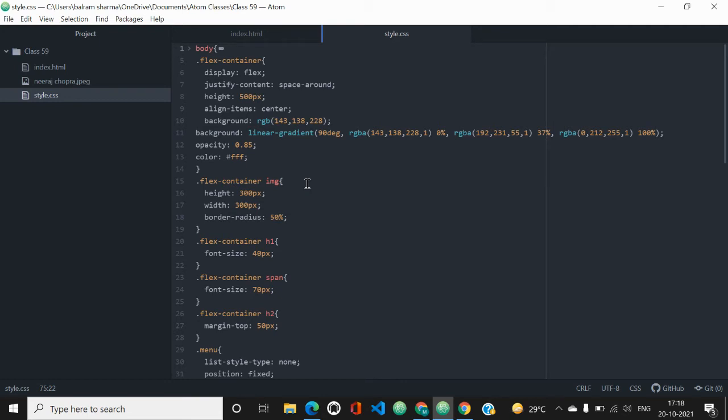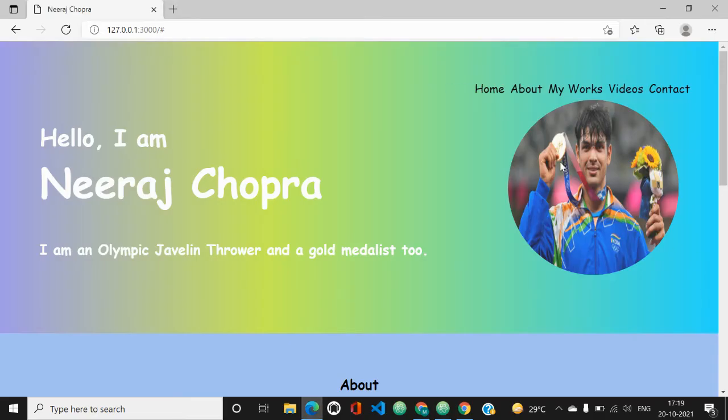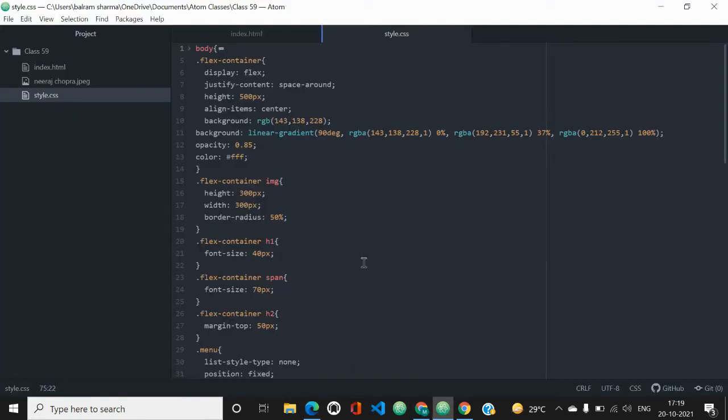Then .flex-container img for the image. Height 300 pixels, width 300, border-radius 50%. I have given this for .flex-container img. So by this border radius only, our image is becoming circular in shape. So don't forget to give this.